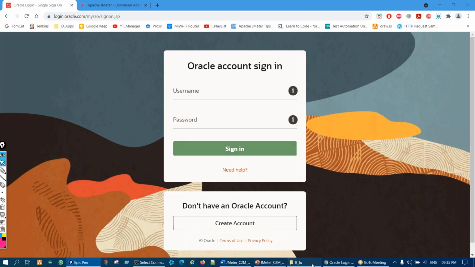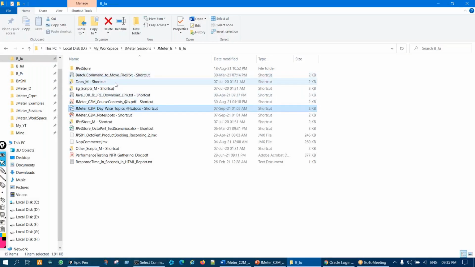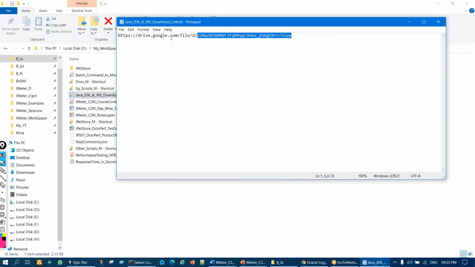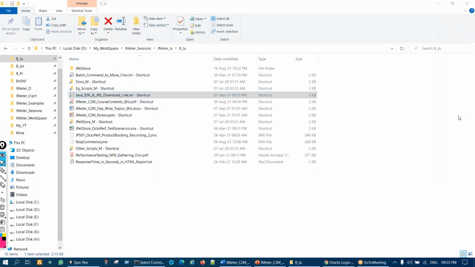Now let us say you do not want to log in, then I can give you a link where I've kept the Java. You can download it. It's kept on Google Drive. From there you can download. Okay, so I'm sending this on chat. You people can have it. So Java 8 and Java 11 are there, right? But only install Java 8, correct? So I have pinged that on chat, right?